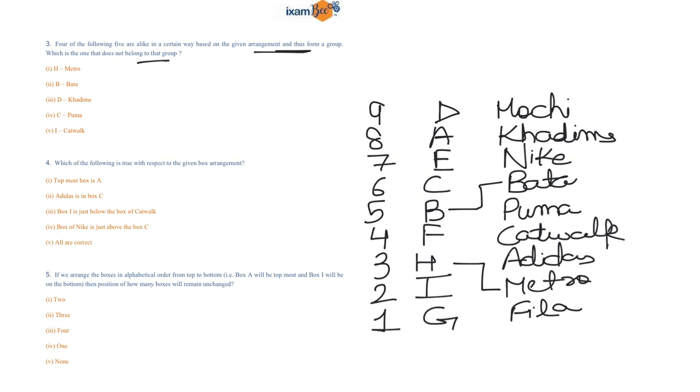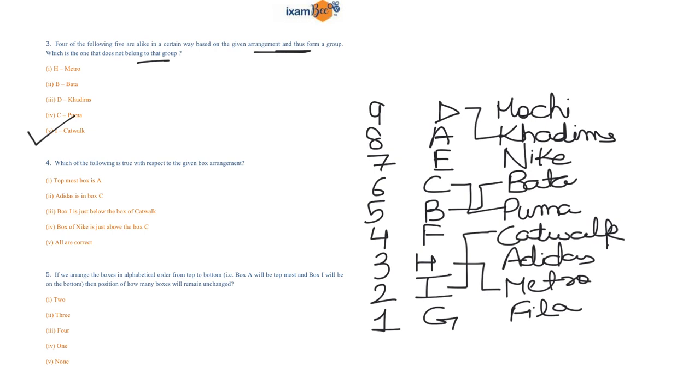Third option is D, Khadims. Fourth option is C, Puma, and fifth option is I and Catwalk. So it is clear that option number 5 is the odd one out among all, because there is a gap of one box between I and Catwalk. However, no such gap is there between all the other options.